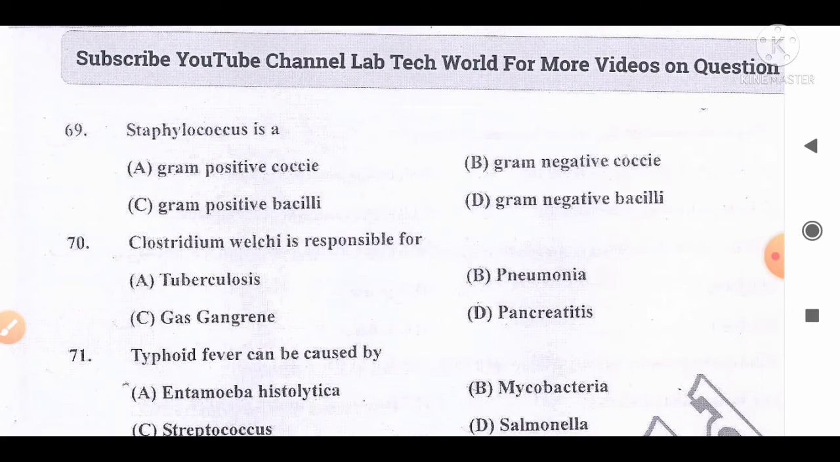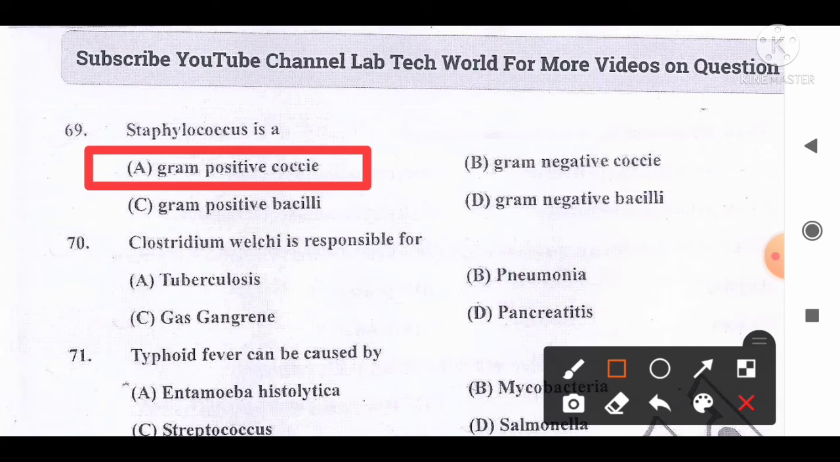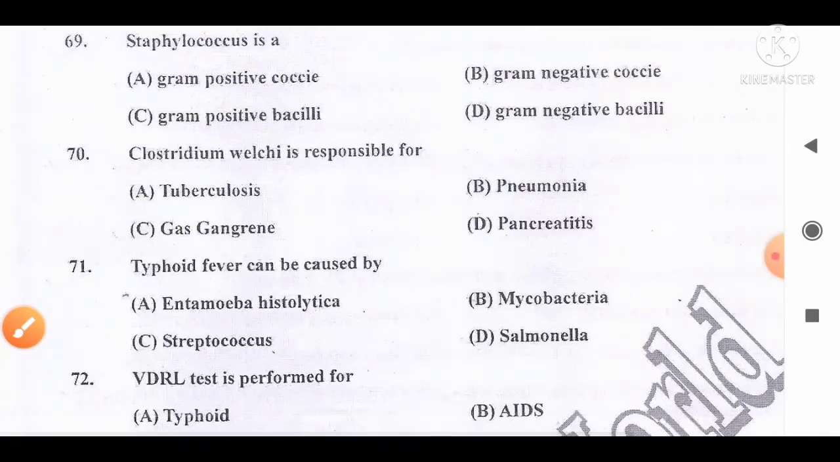Gram negative bacilli. And the correct answer for this question is one of the gram positive cocci. So option A is the correct answer for this question. Move to the next question, number 70.